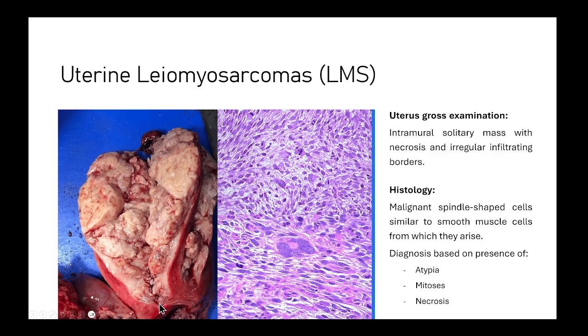On histology, it will show malignant spindle-shaped cells similar to the smooth muscle spindle cells from which they arise. But these malignant cells will show atypia, mitosis, and necrosis. So these are the three main diagnostic features of a leiomyosarcoma: atypia, mitosis, and necrosis.